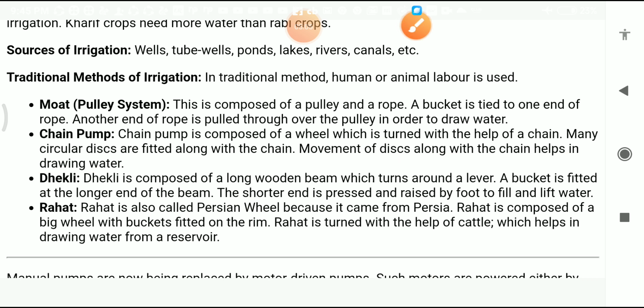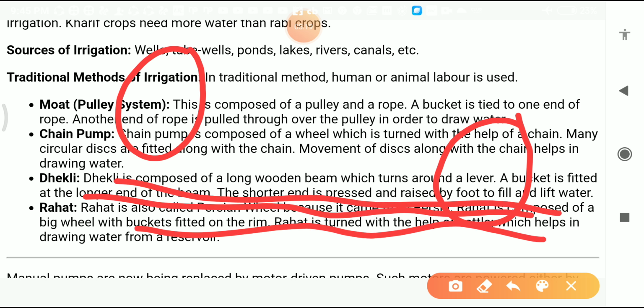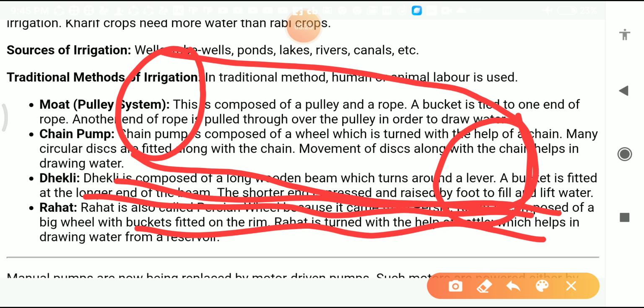Now students, I will explain with the help of a diagram. This is one wheel and the second wheel is here, and this is the water. These two wheels are connected with the chain, and small buckets or circular discs are present here.